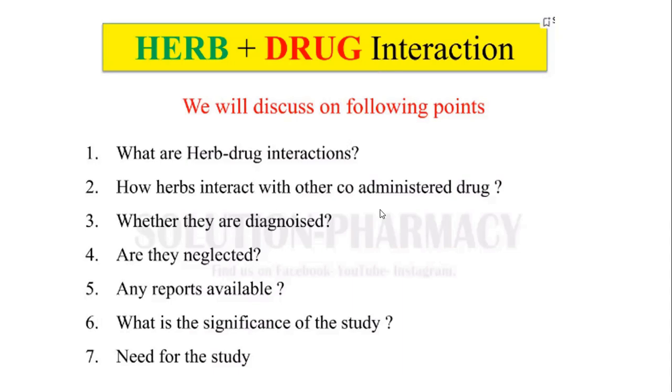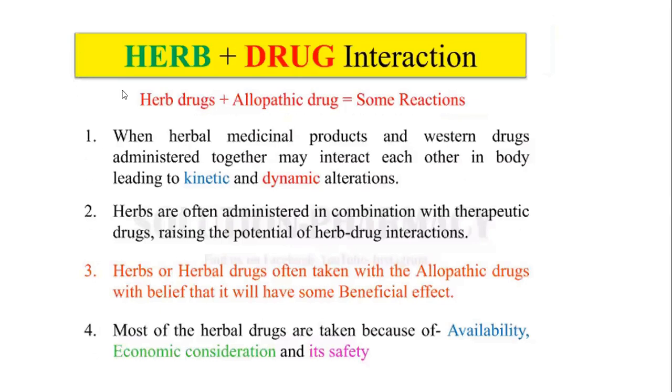Okay. So the next point is herb drug plus allopathic drug, and some interactions that should happen. When these interactions happen in our body, we come to know that some interactions have occurred. Suppose someone takes paracetamol, and the drug works properly and he does not show any adverse effect or side effect or toxic effect, then we can say that there is no interaction.